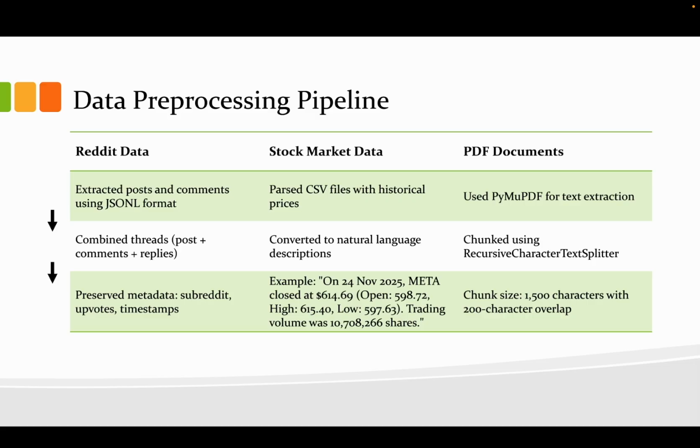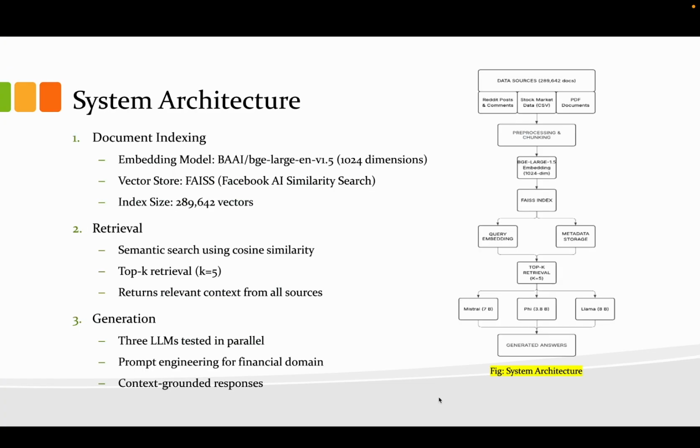And for the PDF documents, we used PyMuPDF for text extraction, and then we chunked it and converted it into the JSON file. And now let's talk about the system architecture we used. This is the overall system architecture.